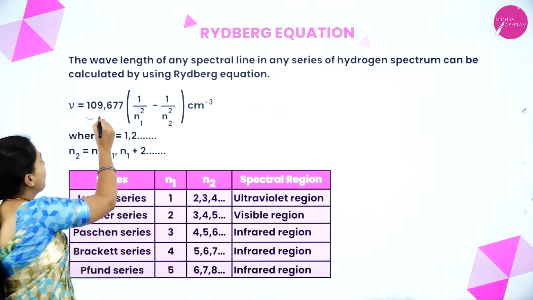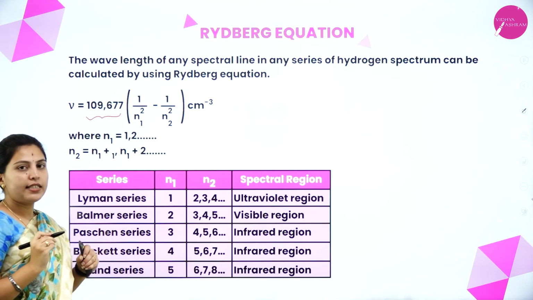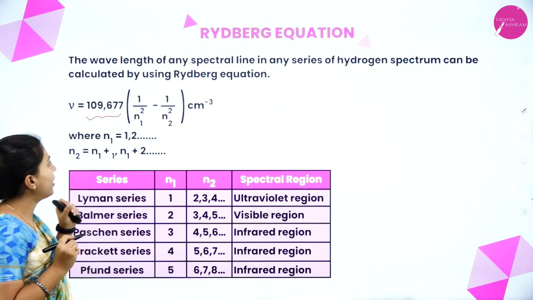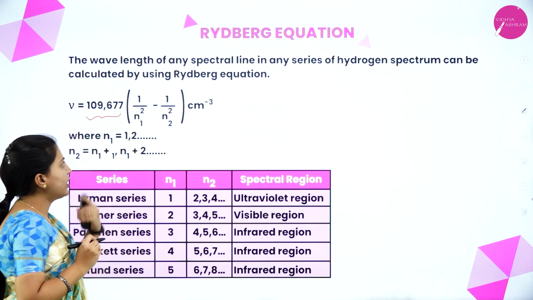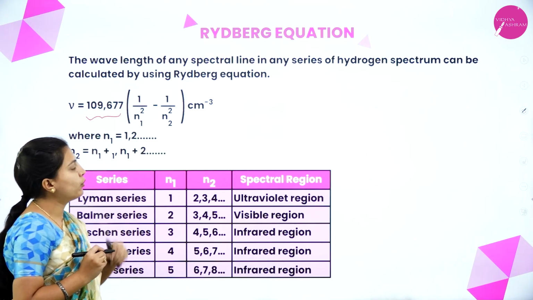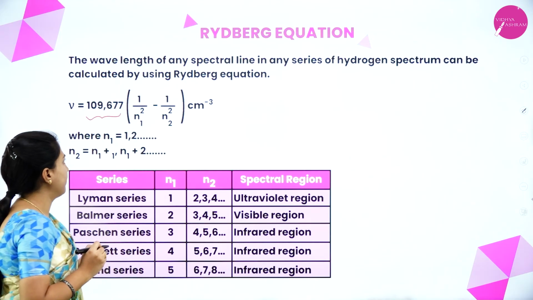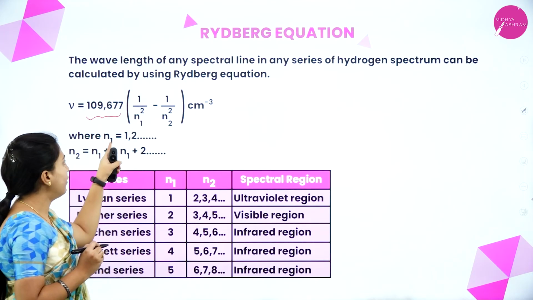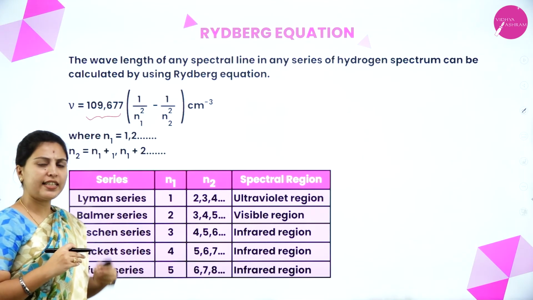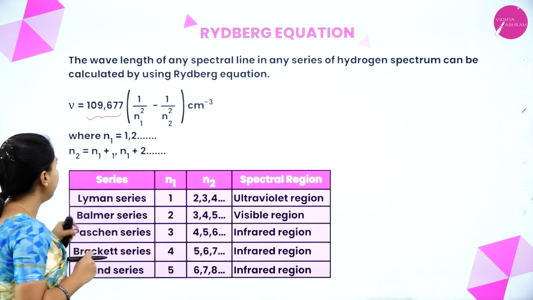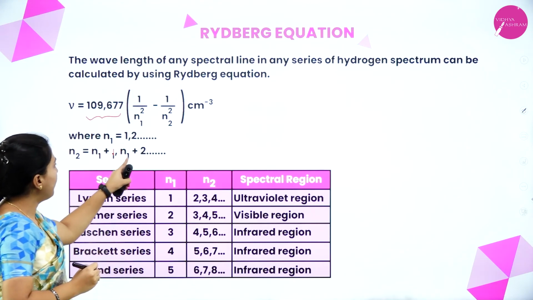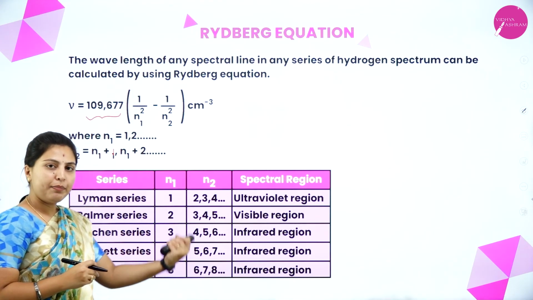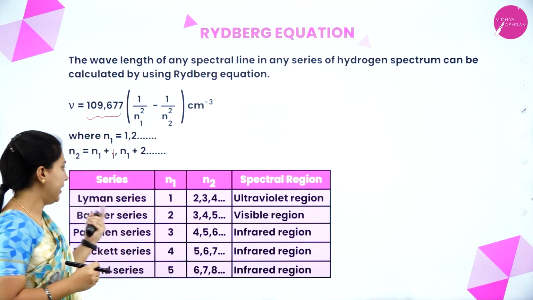This is 109,677, the Rydberg constant, into 1 by n1 squared minus 1 by n2 squared, per centimeter. Where n1 equals 1, 2, 3, 4, 5, 6, etc. n2 equals n1 plus 1, n1 plus 2, n1 plus 3, n1 plus 4, like that.